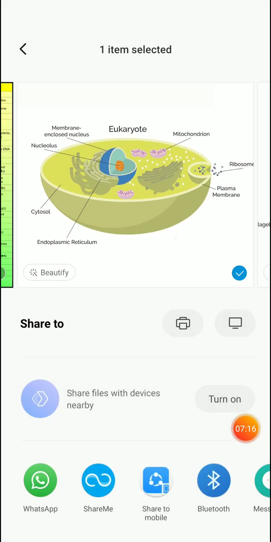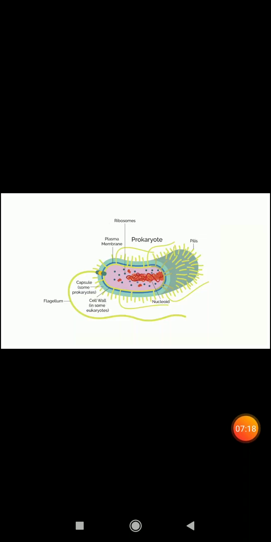Did you get, girls, what eukaryotic cells are? Now you know what eukaryotic cells are. Now we are going to see what prokaryotic cells are. In prokaryotes, the nuclear material is not surrounded by a nuclear membrane.